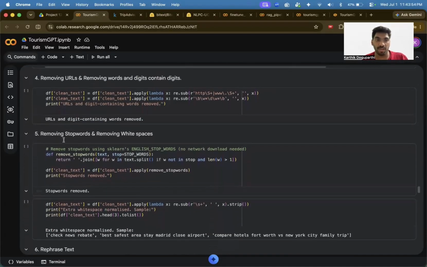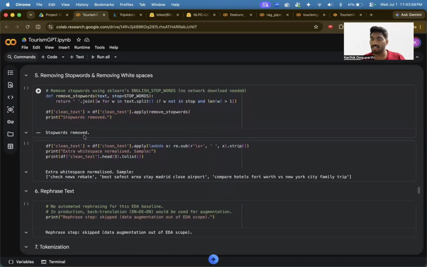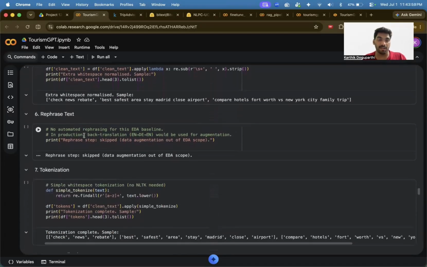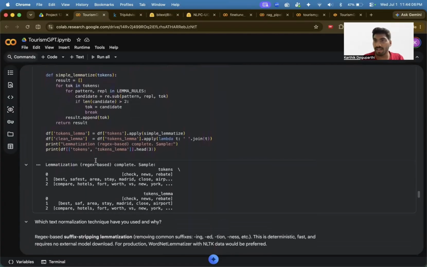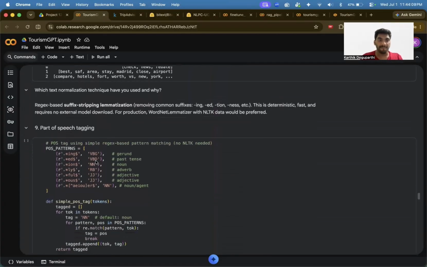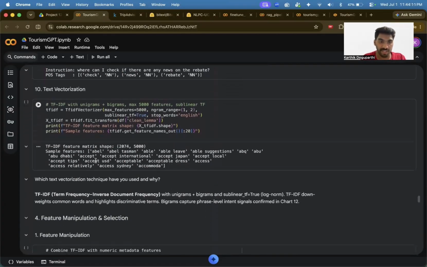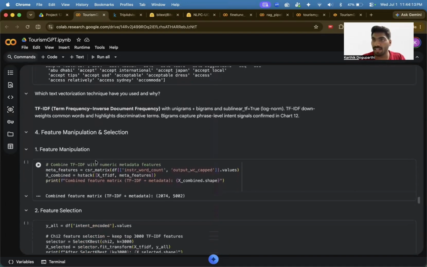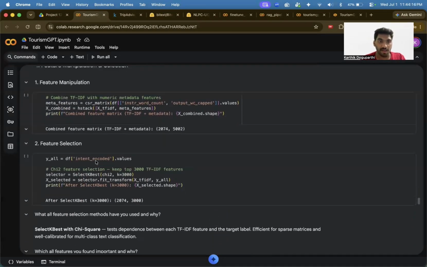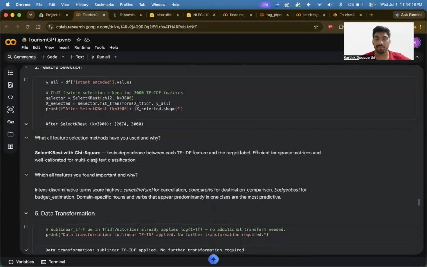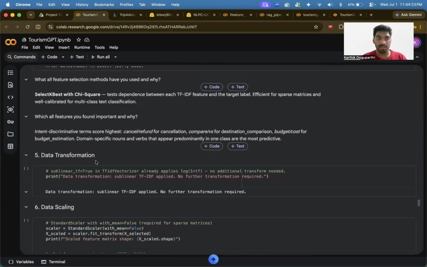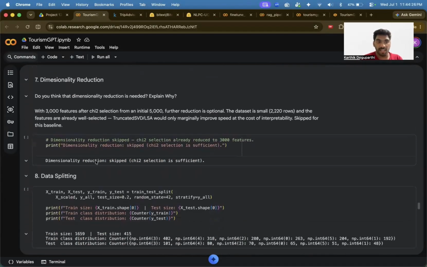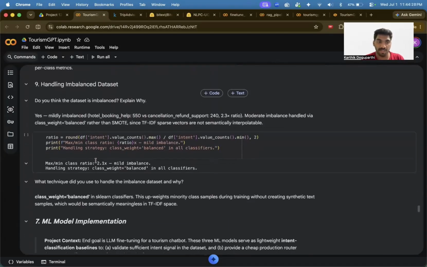I have removed all the URLs and stop words, as I showed you in the earlier slides. Tokenization for the small words is completed, and text normalization uses lemmatization techniques, plus text vectorization with the TF-IDF technique, and feature manipulation for the features required for my LLM output. Then data transformation, data scaling, and data splitting respectively.